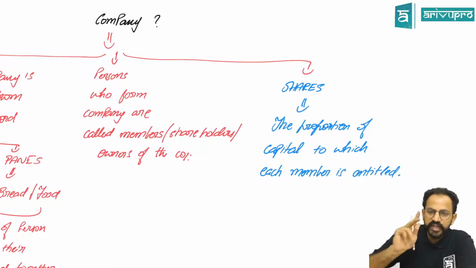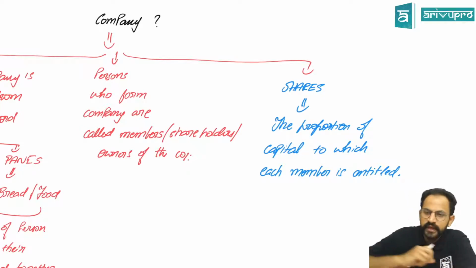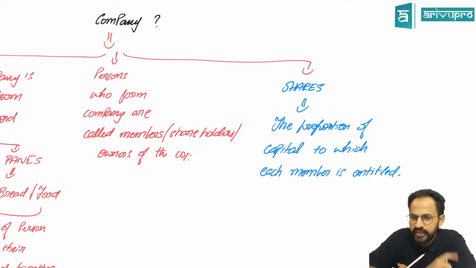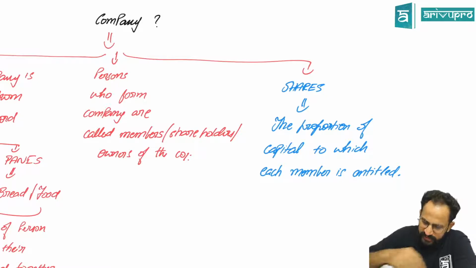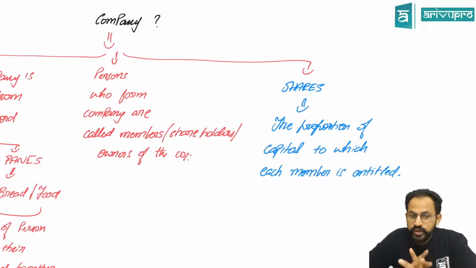For example, assume there were two people, two brothers. Mother gave those two brothers one apple and she told them to share it. So what did the brother do? The elder brother cut the apple and he couldn't cut it equally. So the elder one got 60% of the apple and the younger one got 40%. Now the mother came and asked, in this apple, what are your respective shares? The elder one said, I own 60% of the apple. The younger one said, I own 40% of the apple.